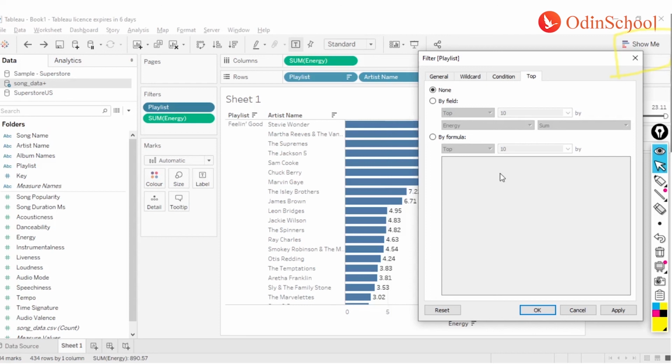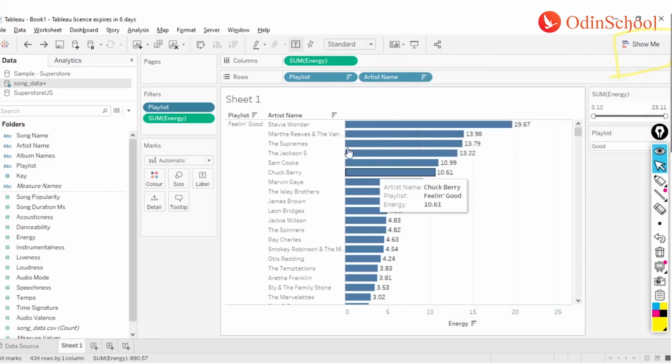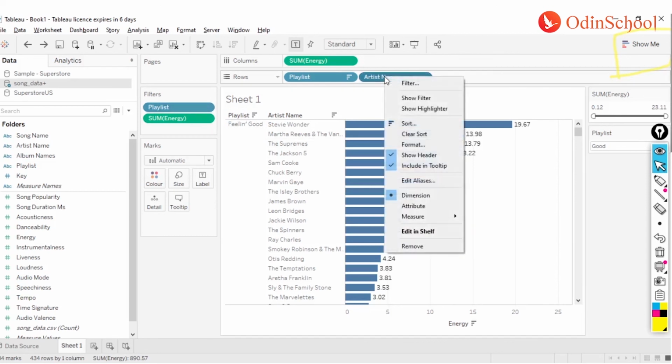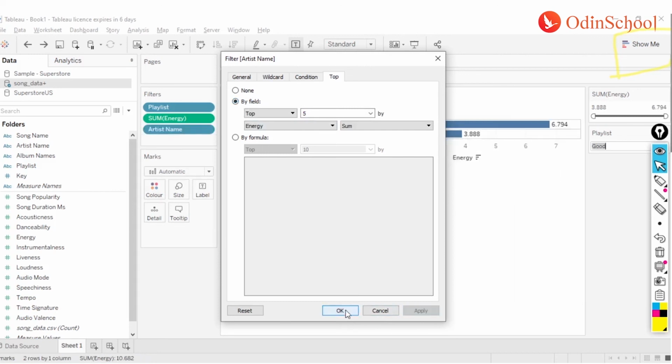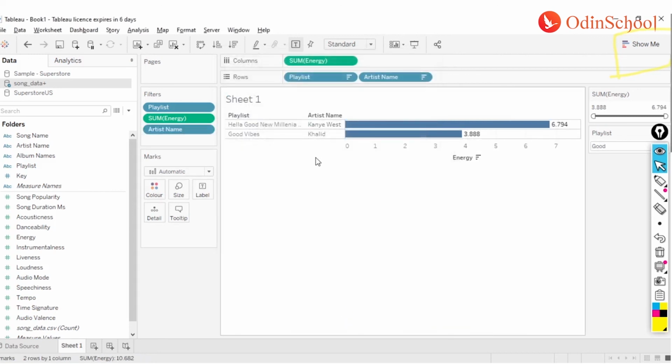Again, top is also one of the same things. It's there, but I do not encourage it because there are a few situations where it tries to act cranky. Let me get you that example. Let's say I'm trying to see the artist names out of this feeling good. If I have to find only the top five, I can very well do it. You see, I have selected the value as 5, but I am getting only 2 values over here. Okay, let me go back and do it again.